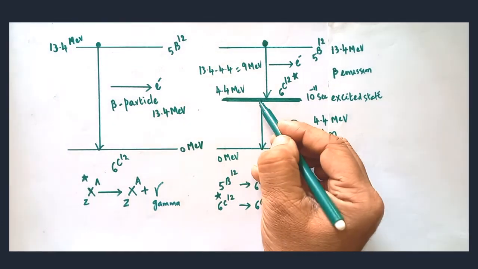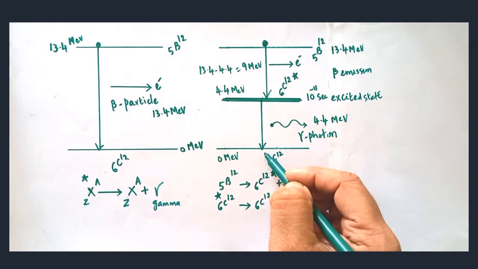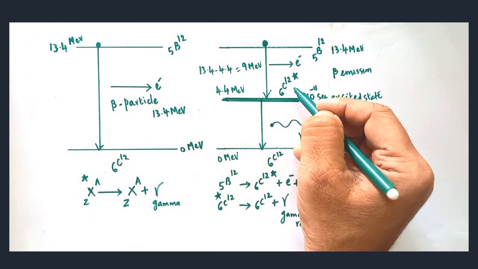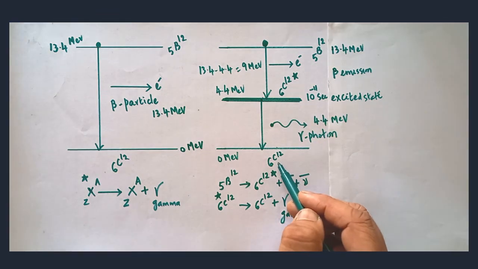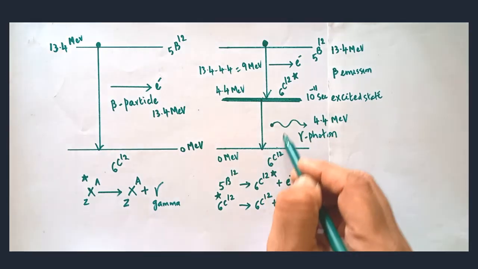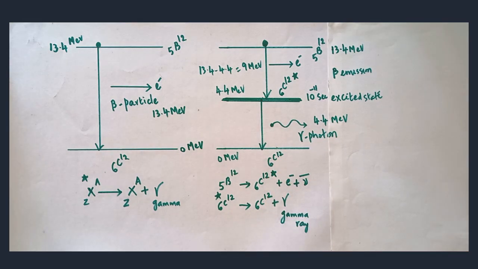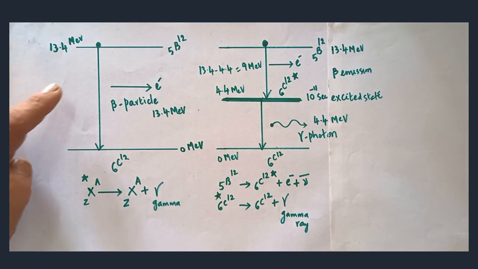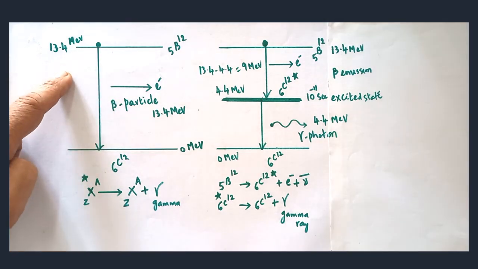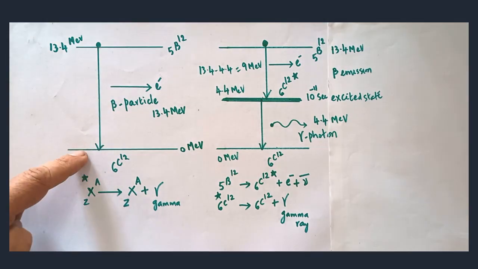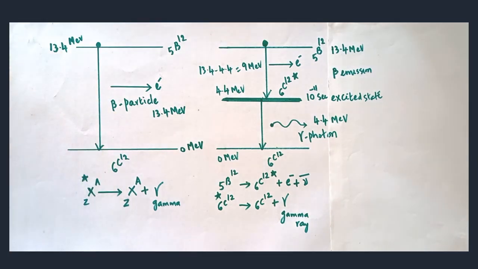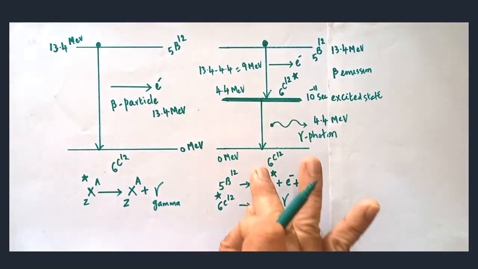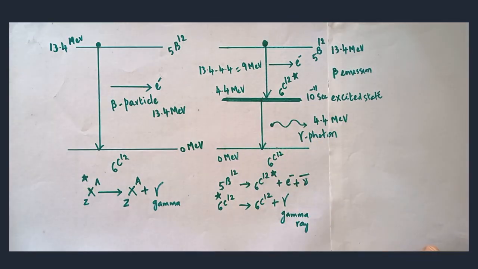So the only thing is the transition takes place from excited to ground. No change in the mass number, no change in the atomic number. The same element you will finally obtain. The energy level alone changes. This is called gamma emission. Here gamma emission is not mentioned. Directly boron comes down to the ground level and emits a beta particle. No gamma emission takes place. This is one possibility. This is another possibility in which gamma is emitted. Okay, thank you.